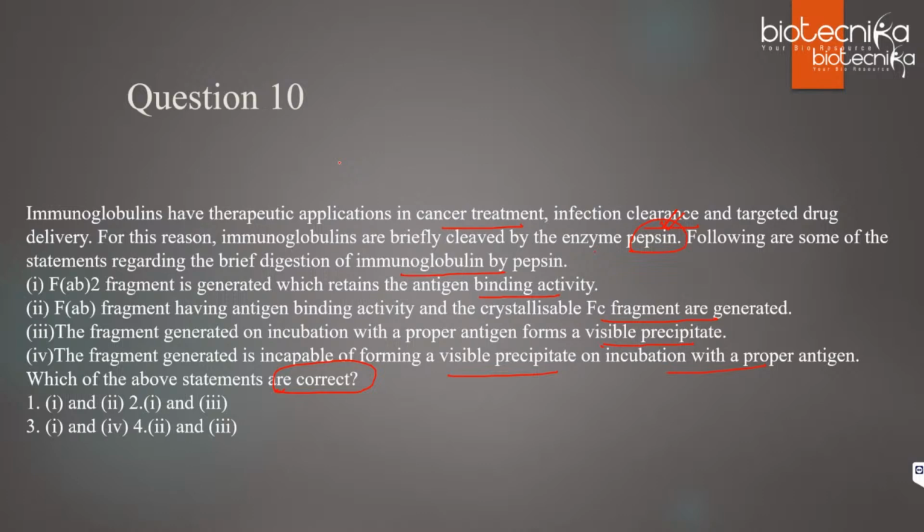So again, you can see this is from QB. There is a figure in QB that beautifully explains what happens when pepsin is added, what happens when papain is added, what happens when mercaptoethanol is added. So based on that, you have to solve this question.